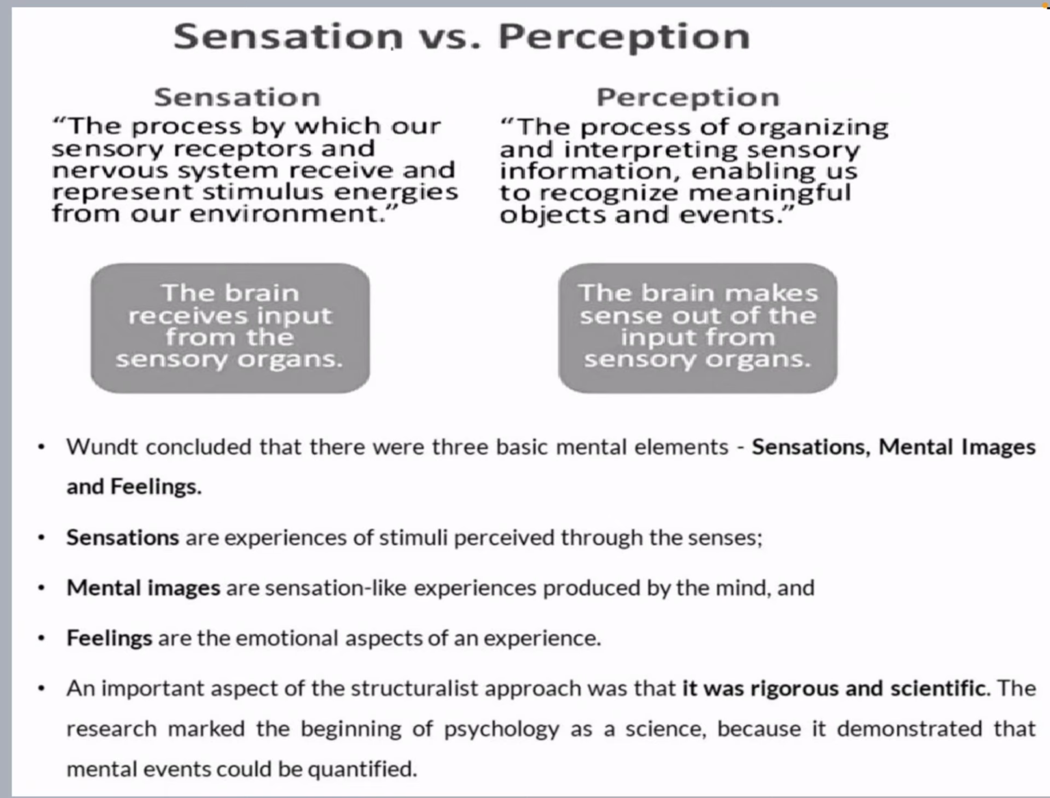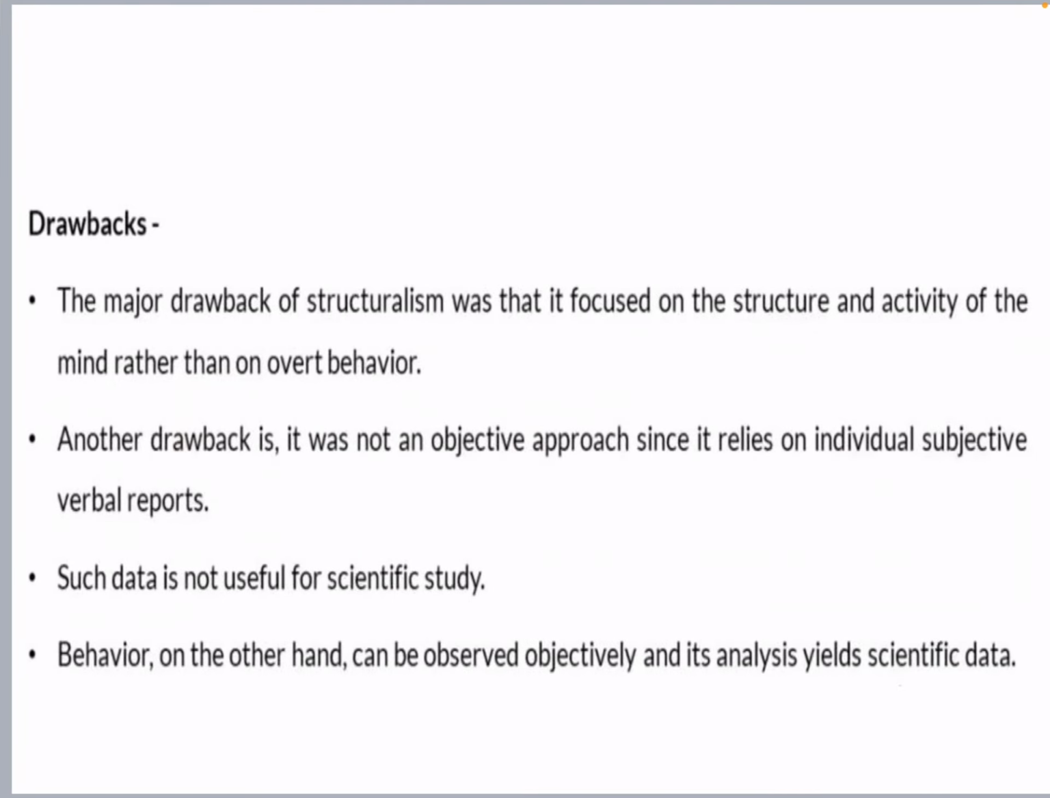An important aspect of the structuralist approach was that it was rigorous and scientific. It marked the beginning of psychology as a science, because they used all the scientific methods of physiology and physics, and that physiological element was added. That research method marked the scientific method, and they demonstrated that mental events could be quantified. They said that could be quantified in the future, and even today we are trying that.